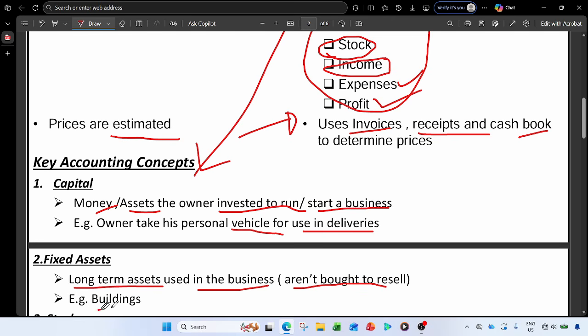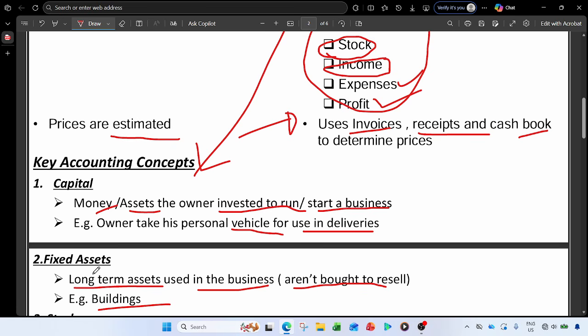I made an example of a building. Let's say, for example, we use this building to manufacture goods, manufacturing clothes and selling to the customers. So we are not going to sell that building, but we are using that building to run our day-to-day operations, right? So that building is a fixed asset, because the lifetime of that building will be more than a year.